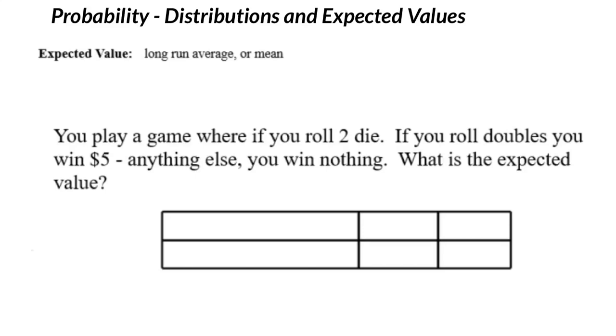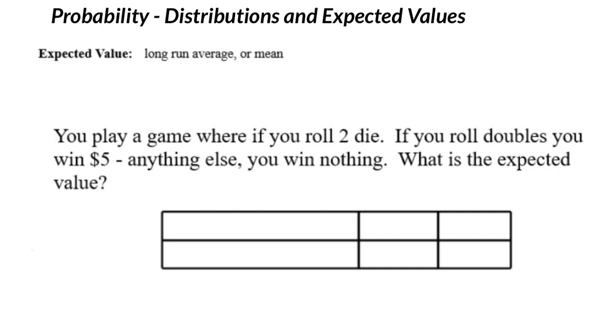In probability, we have a term called expected value. And basically what we're trying to say is, if a situation were repeated over and over and over again, what would you expect to happen in the long run? So sometimes this term expected value is referred to as the long run average. Sometimes it's referred to as just the mean. You can think about that like the average. And let's do an example, and then I'll kind of explain what those terms apply to.